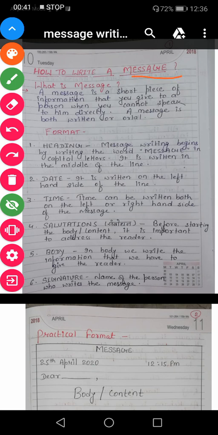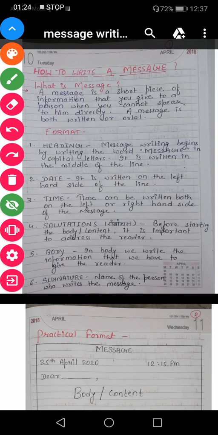Let us understand its definition first. What is a message? The definition is already written here. A message is a short piece of information. It is written in a very short form, and it is a piece of information that is given to a person to whom you cannot speak directly. It means I or we will give the message to a person who is not available in front of us at that time. That is why we will write a message for him or her.